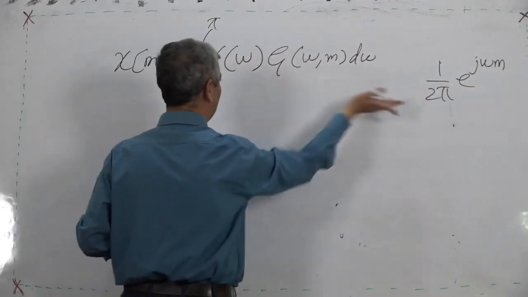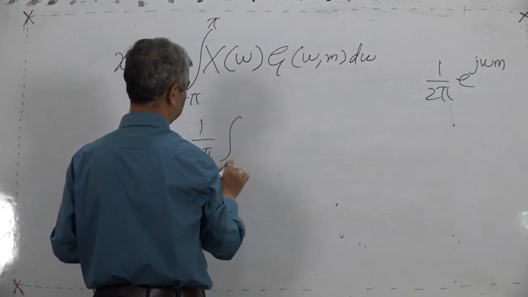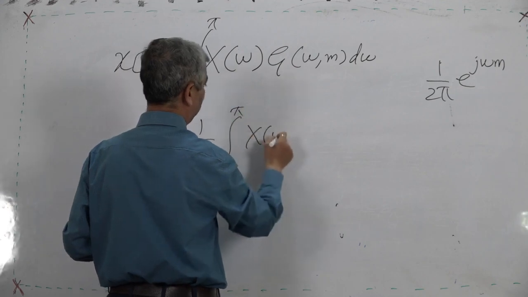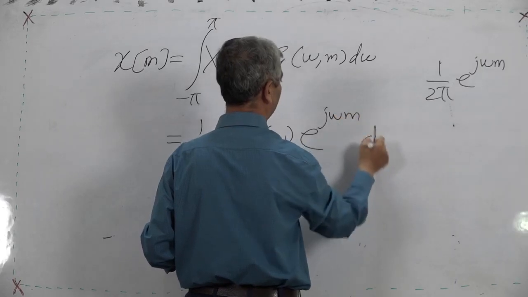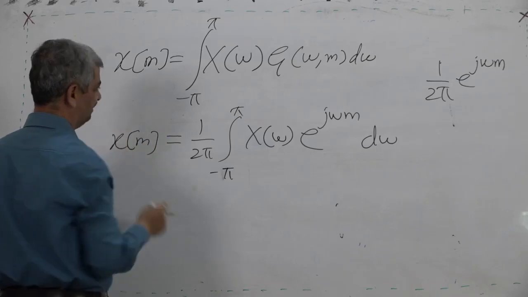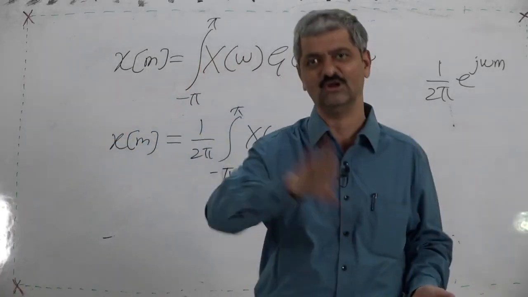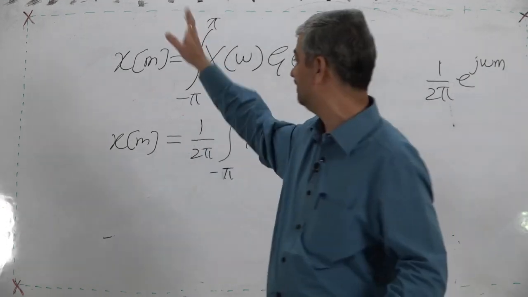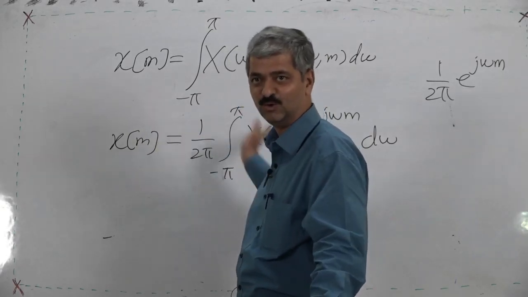The 2 pi comes outside because it is a constant. So 1 upon 2 pi times the integration from minus pi to pi of X of omega e raised to j omega m d omega. So this is x m. Now, once everything is derived, you can use n also. Why did we not use n earlier? Because n was already used as a variable in the summation, so the same variable cannot be used for two purposes.